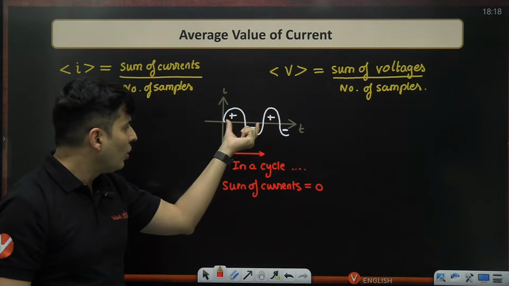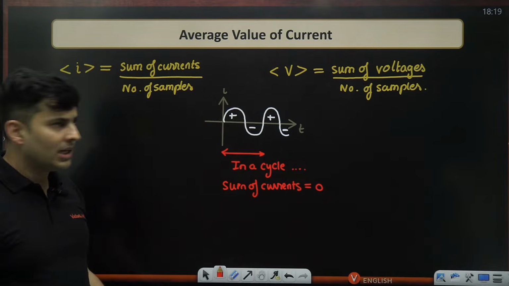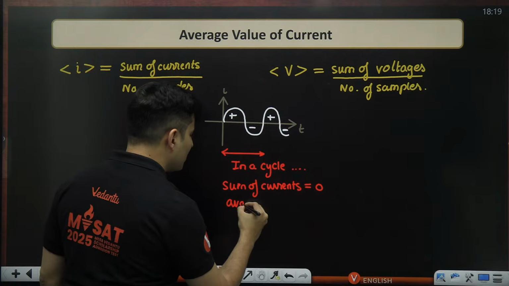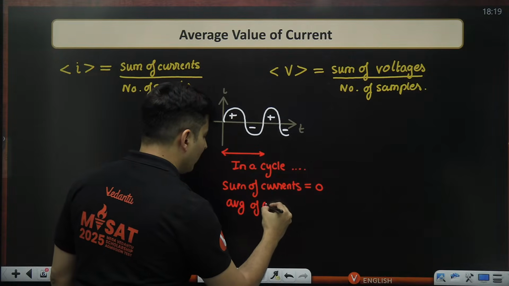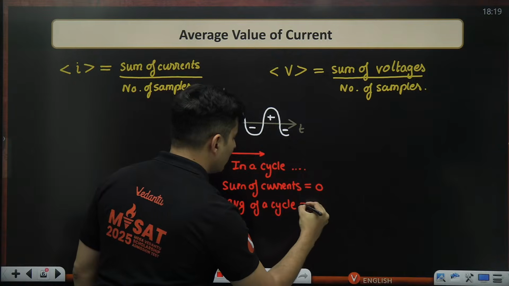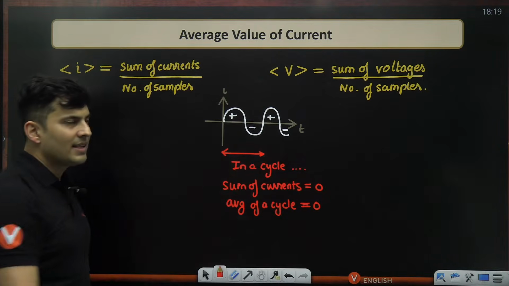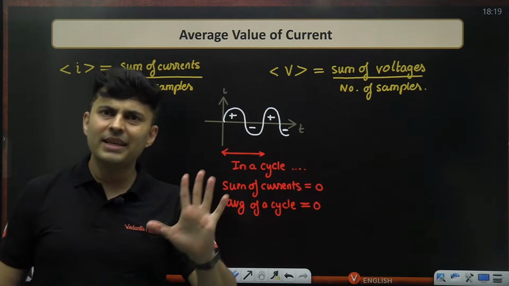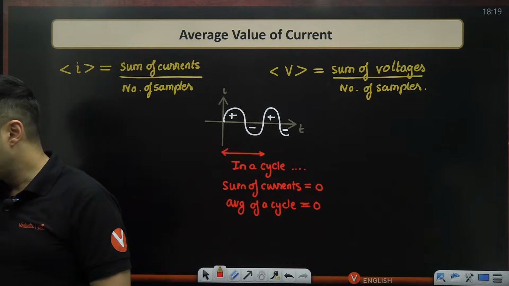So the sum over a cycle will become zero. That's why the average of a cycle will always be zero. The average of a sine cycle or cos cycle will always be zero. Is that making sense, everyone?